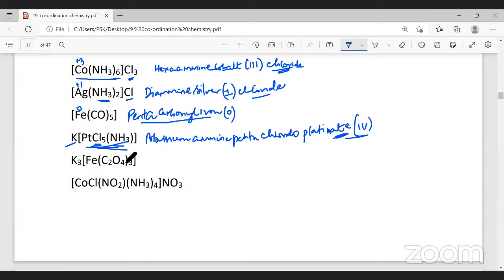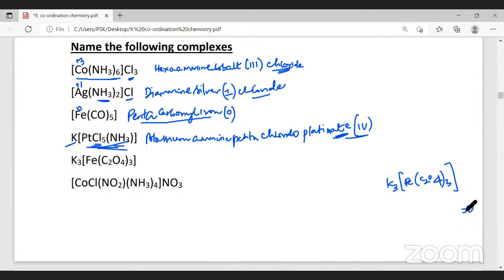The next example, K3[Fe(C2O4)3]. What is this? K3, we have [Fe(C2O4)3]. What is the C2O4? Sir, is it oxalate? It's an oxalato ion. What is the denticity of oxalato? Is it monodentate or bidentate? Bidentate, sir.